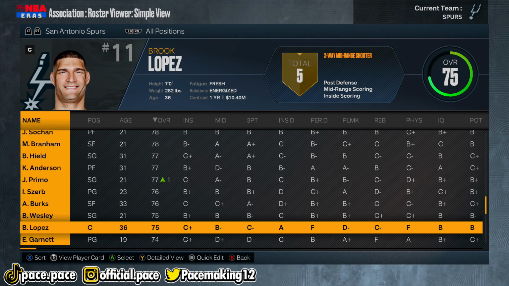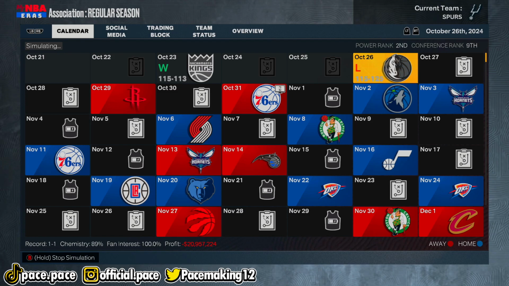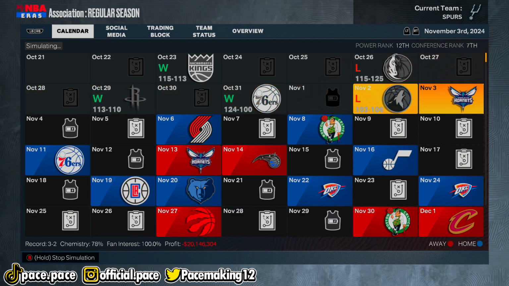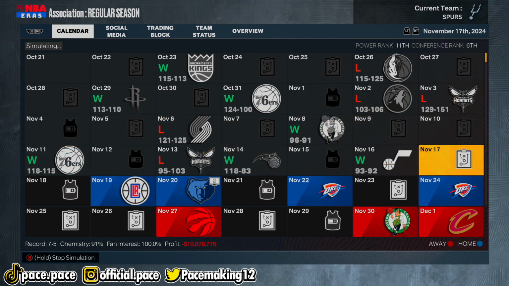Brook Lopez is old as freak. He's like 36 years old, so that guy's probably going to end up retiring. And I'm not gonna lie, it is kind of weird knowing that he's the number one leading scorer for the Brooklyn Nets all time. I mean, don't get me wrong, that dude was a beast in his prime, but that team has had so many great players.